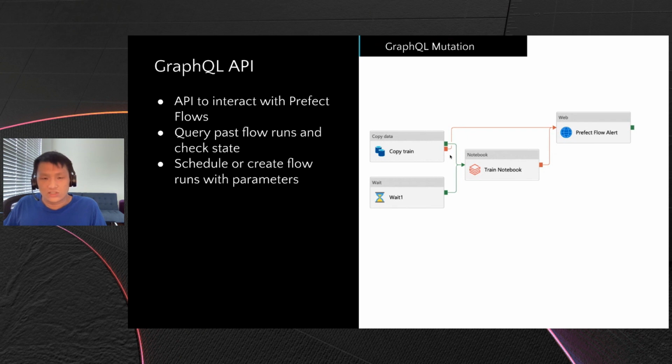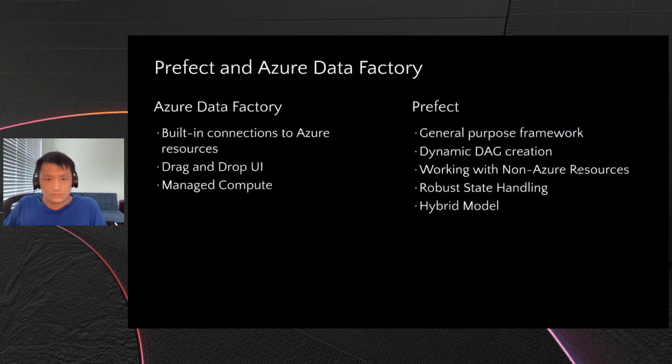Upon failure of our Azure Data Factory task, we can hit that REST API endpoint and then start a Prefect flow run in order to handle that failure. So together with Azure Data Factory and Prefect, we can combine these two to create more robust solutions that are capable of dealing with more complicated tasks. But before that, let's review the strengths of each one of these platforms.